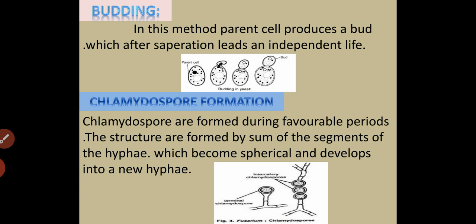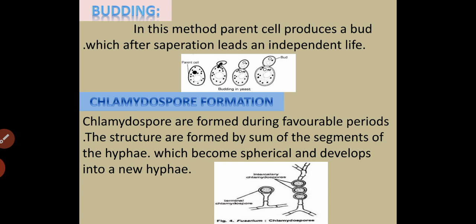In this reproduction, the hyphae undergo change into a spherical structure. They start to aggregate and form a spherical structure, and this spherical structure has the capacity to develop into new hyphae. Such a kind of reproduction is called chlamydospore formation.